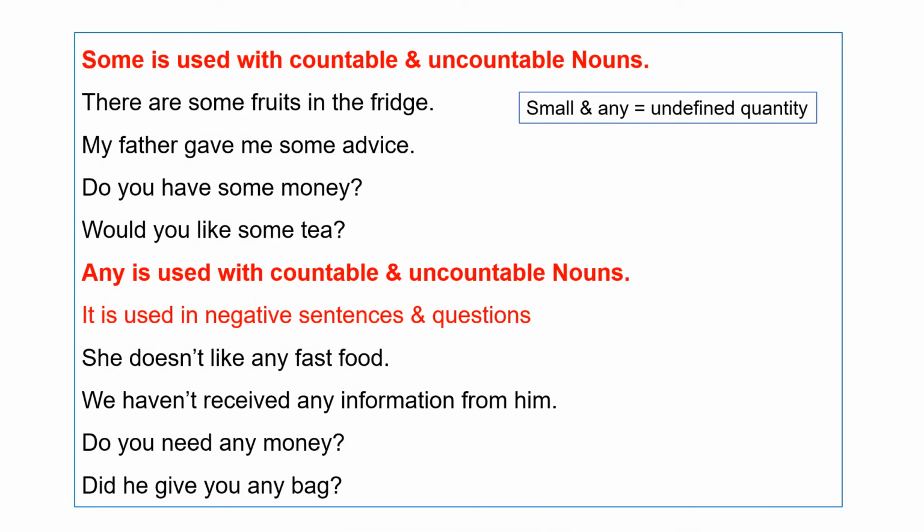Some is used with countable and uncountable nouns. Some is used to describe an undefined quantity. For example, there are some fruits in the fridge. In this sentence, fruit is a countable noun. My father gave me some advice. In this sentence, advice is an uncountable noun.